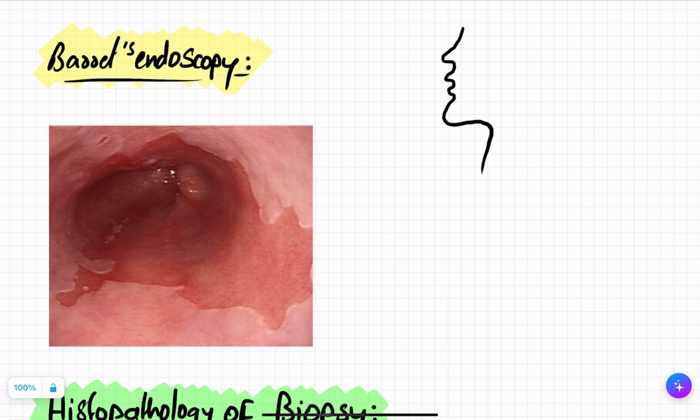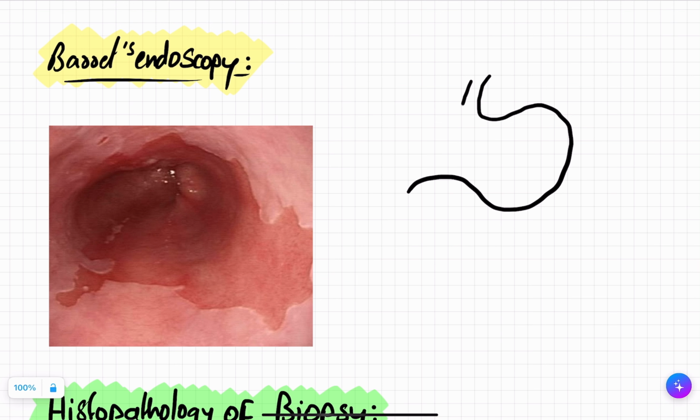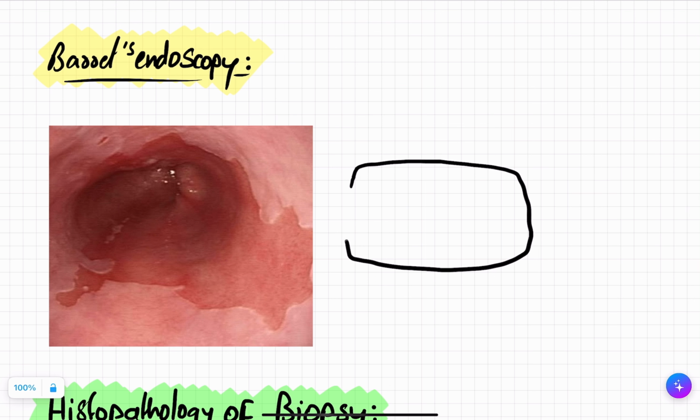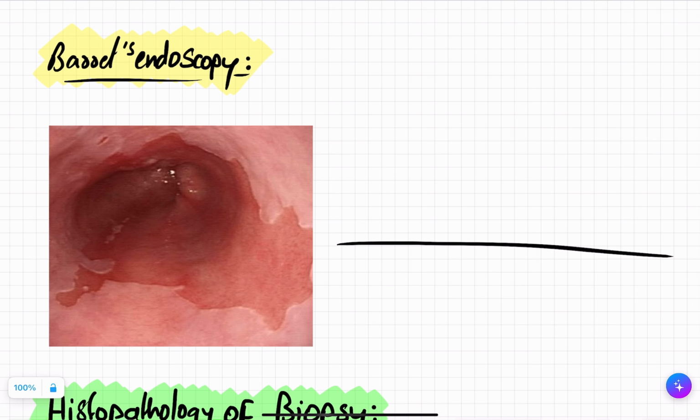If you insert an endoscopy tube, when it reaches 41 centimeters, now you know the gastroesophageal junction has come. This is the stomach, this is the esophagus, and this part is located where? At the 41 centimeter. So what you know from the histology is, this is your non-keratinized stratified squamous epithelium. This is the basement membrane. This is non-keratinized stratified squamous epithelium. And soon this is changing into simple columnar epithelium.